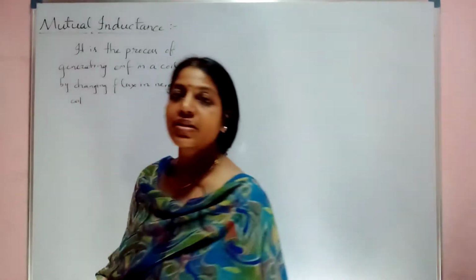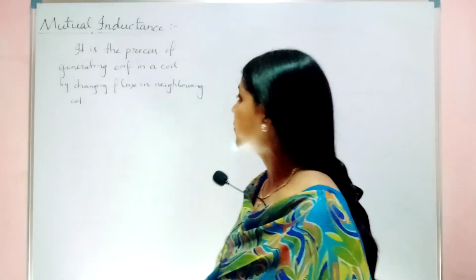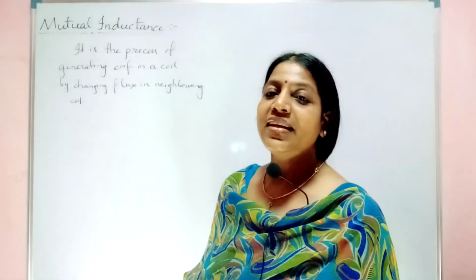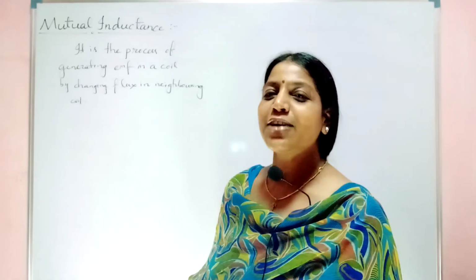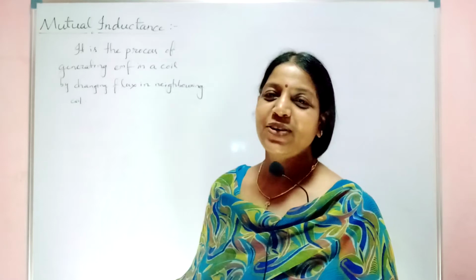Clear? So it is a process of generating EMF in a coil by changing the flux in the neighboring coil. Now let us see in terms of a diagram. It will give you good clarity.